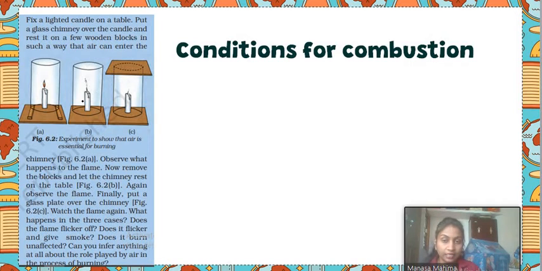If you see the flame of the candle burning, you will say that combustion is taking place. But if you are not seeing the flame, what does that represent? The combustion has stopped, correct? So what we can say finally is, for combustion to take place, oxygen is very much required.